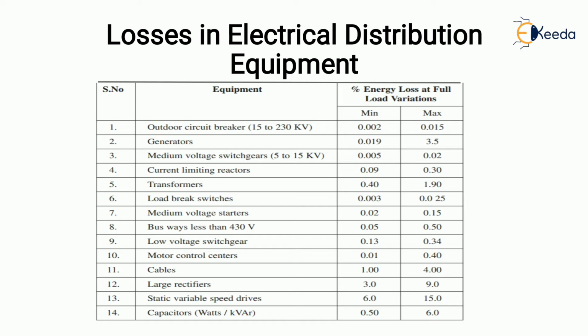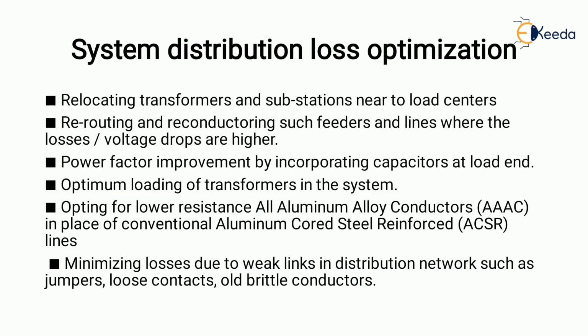It occurs in circuit breakers, generators, current limiting reactors, transformers, switches, low voltage switchgears, medium voltage switchgears, the motor control center, that is MCC, cables, rectifiers, then static variable speed drives. So these are all the equipment where losses take place, and this adds up to the distribution losses.